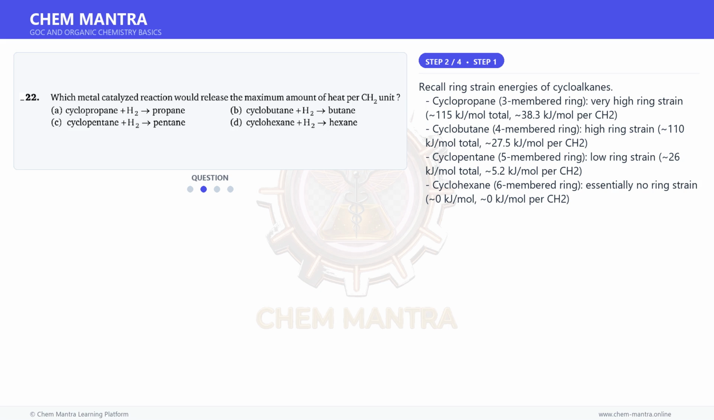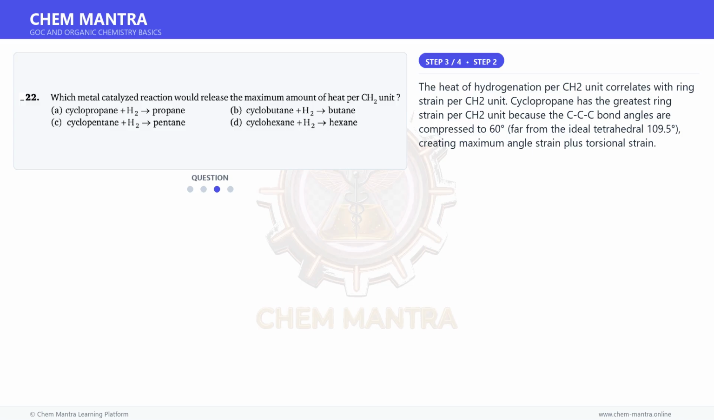Cyclopentane, 5-membered ring, low ring strain, 26 kJ/mol total, 5.2 kJ/mol per CH2. Cyclohexane, 6-membered ring, essentially no ring strain, 0 kJ/mol, 0 kJ/mol per CH2. Moving on to the next step.